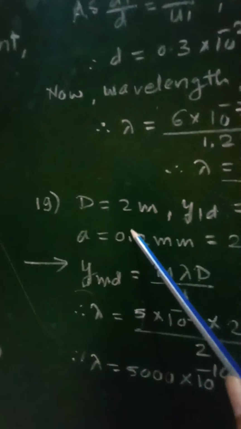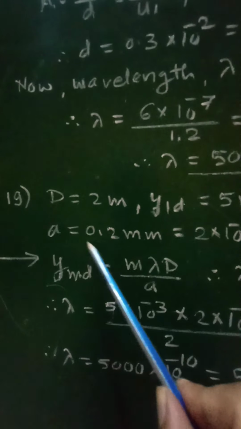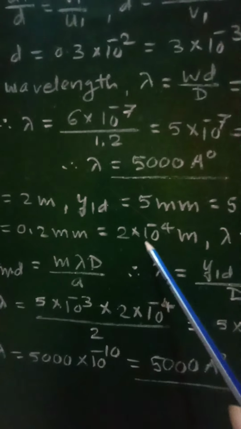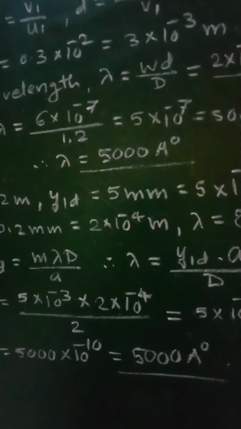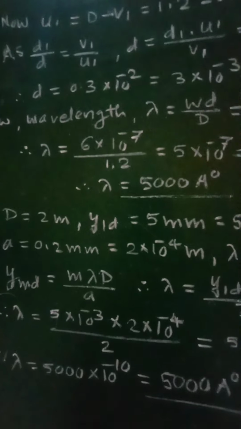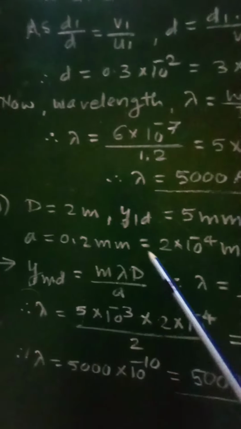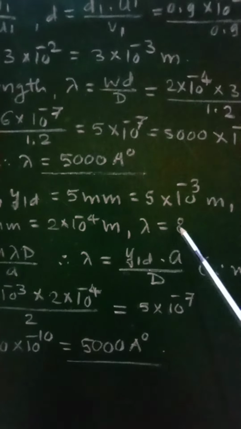Then A is equal to 0.2 mm, which will be equal to 2 into 10 raised to minus 4 meter. So A is nothing but the slit width. Slit width is equal to 2 into 10 raised to minus 4 meter, and we have to find the wavelength lambda.